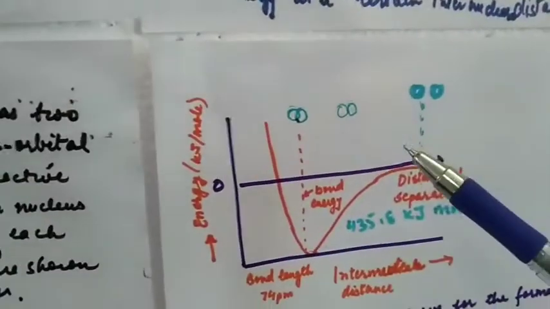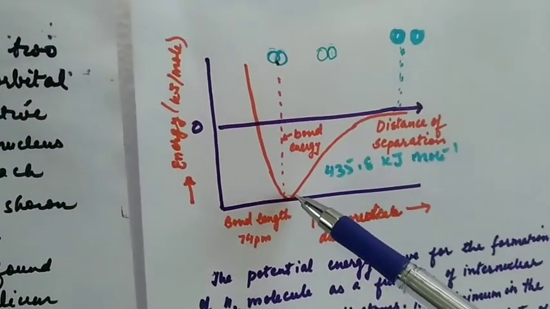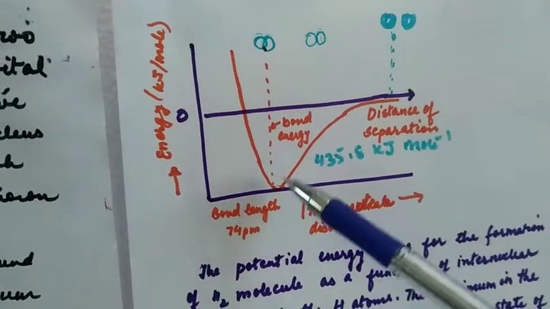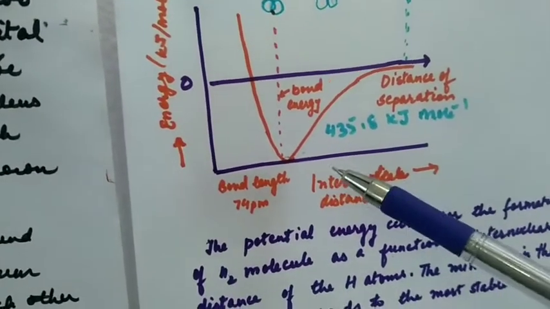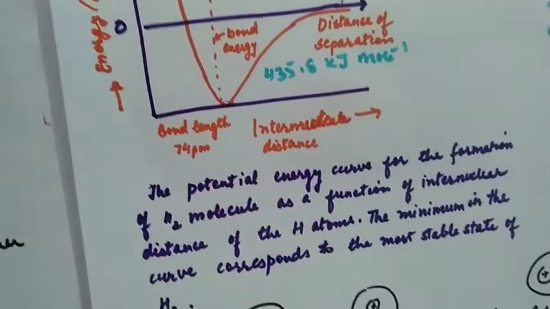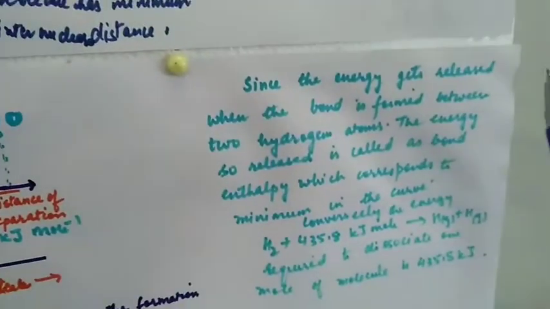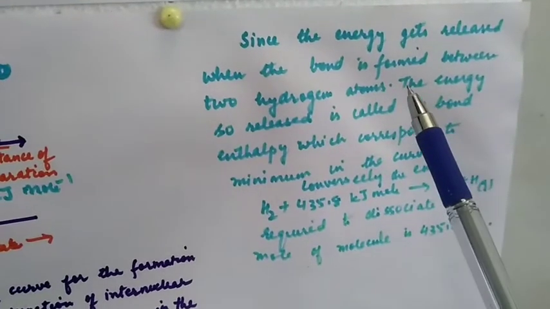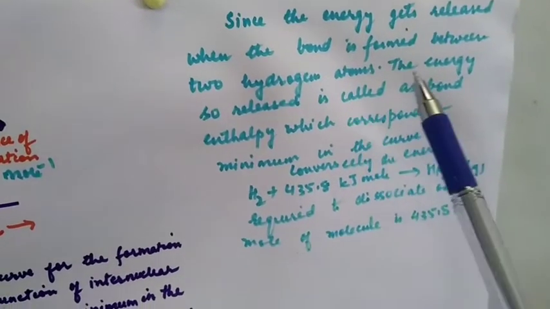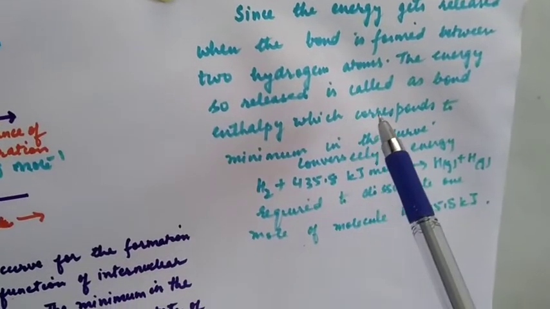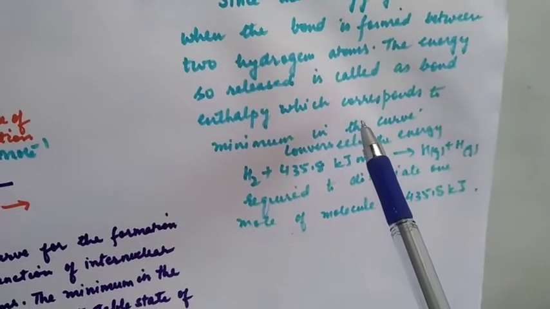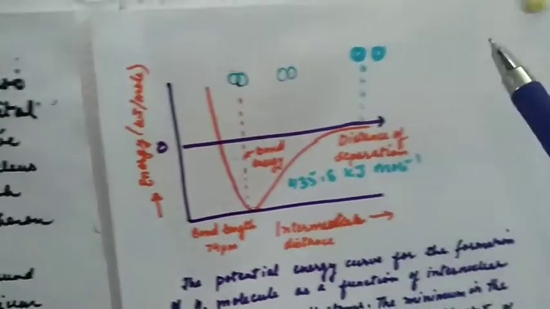Whereas in hydrogen, the energy decreased, the system became stable and a bond was formed. This is the valence bond theory. Since the energy gets released when the bond is formed between 2 hydrogen atoms, the energy so released is called bond enthalpy, which corresponds to the minimum in the curve.